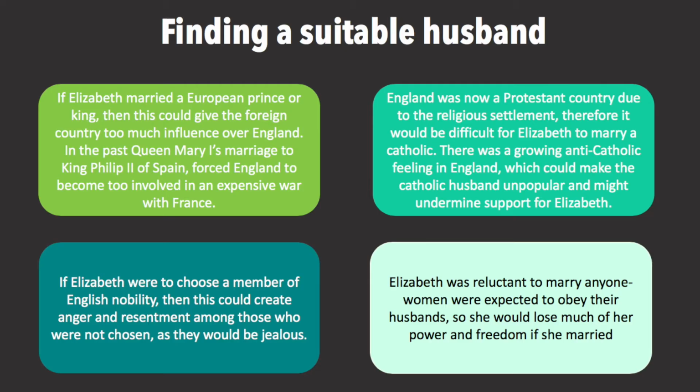England was now a Protestant country due to the religious settlement. Therefore, it would be difficult for Elizabeth to marry a Catholic. There were growing anti-Catholic feelings in England, which could make a Catholic husband unpopular and might undermine the support for Elizabeth. Elizabeth was also reluctant to marry anyone because women were expected to obey their husbands, so she would lose much of her power and freedom if she did marry.